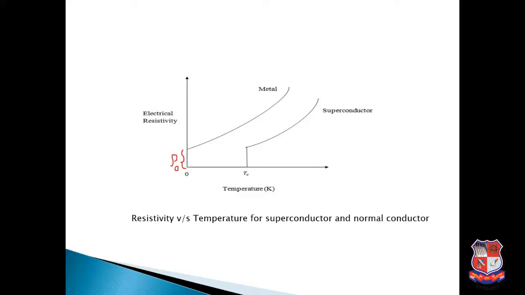This is the graph between resistivity and temperature for a superconductor and a normal conductor. In this graph, you can see that for the metal, the normal conductor, the resistivity does not become 0. There is a resistivity highlighted by red pen here, rho naught, showing the residual resistivity, which means that on cooling down some resistivity remains in that material. And for the superconductor, you can see that at the critical temperature Tc, the resistivity becomes 0. For the normal conductor it is not 0; it is the residual resistivity rho naught.